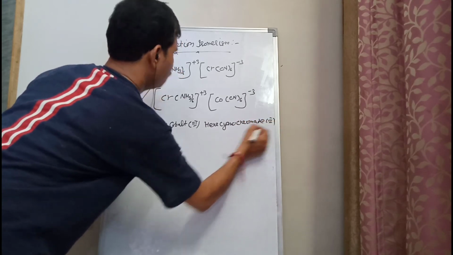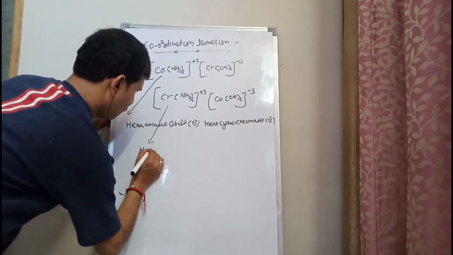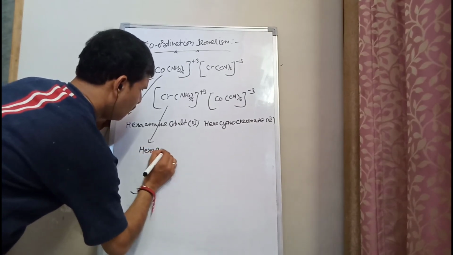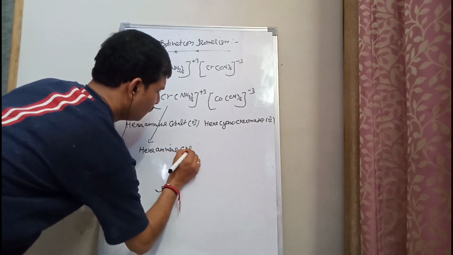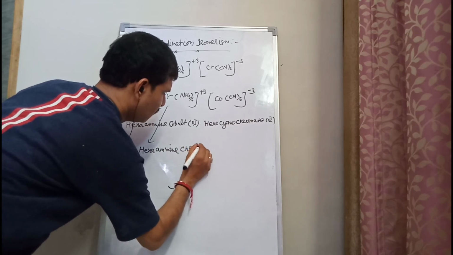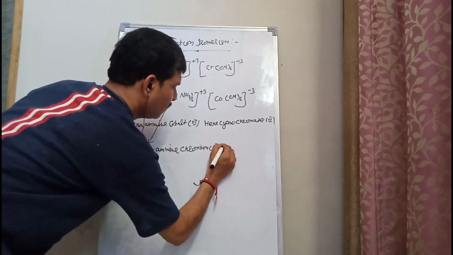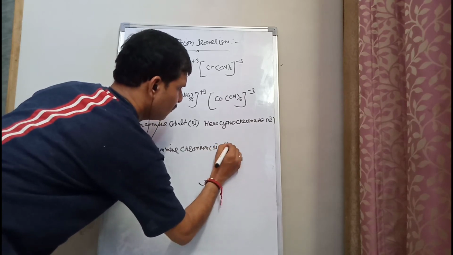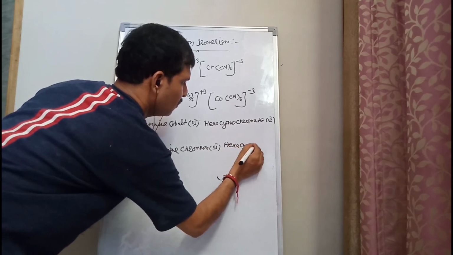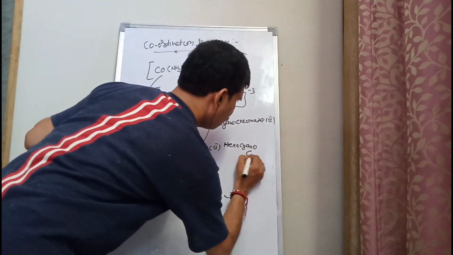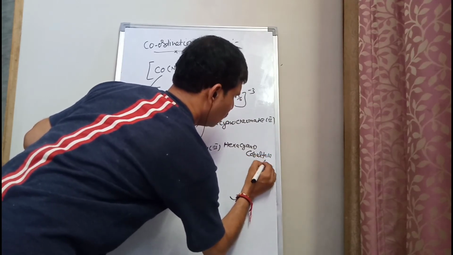And the second isomer is hexaammine chromium third, hexacyano cobaltate third.